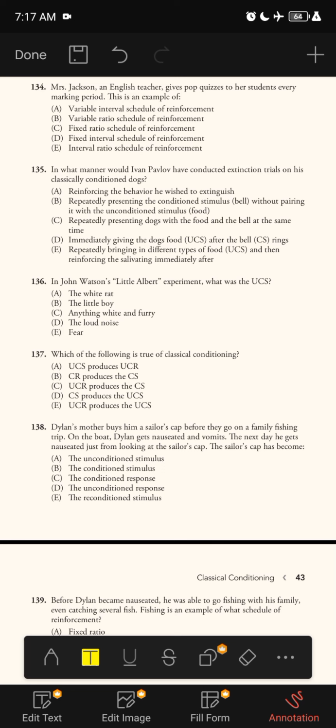The correct answer is B, which is repeatedly presenting the conditioned stimulus or bell without pairing it with the unconditioned stimulus or food. Because extinction is the reduction in response when the conditioned stimulus is no longer followed by the unconditioned stimulus. Here the unconditioned stimulus is the food, and the conditioned stimulus is the bell. So the correct answer is B.